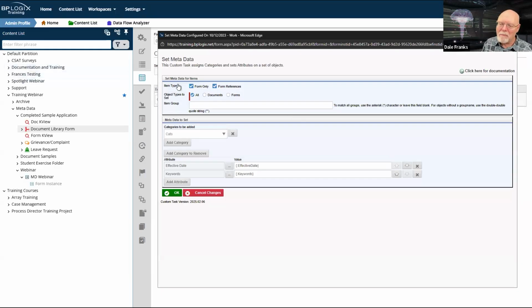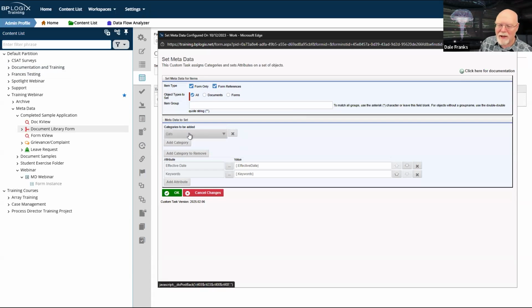So actually, I probably shouldn't have form only checked. But the way this custom task works, having form only checked also enables me to check form references. I can do form only and not form references, which in this case would exclude documents. I don't want to do that, so I'll set that.